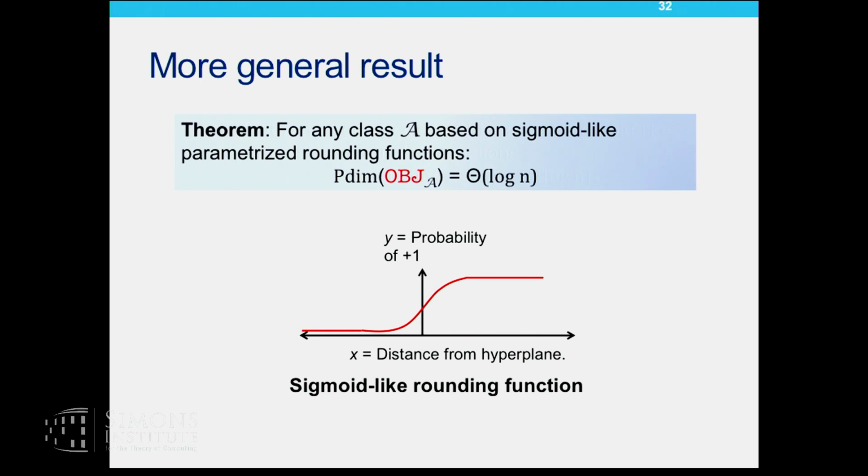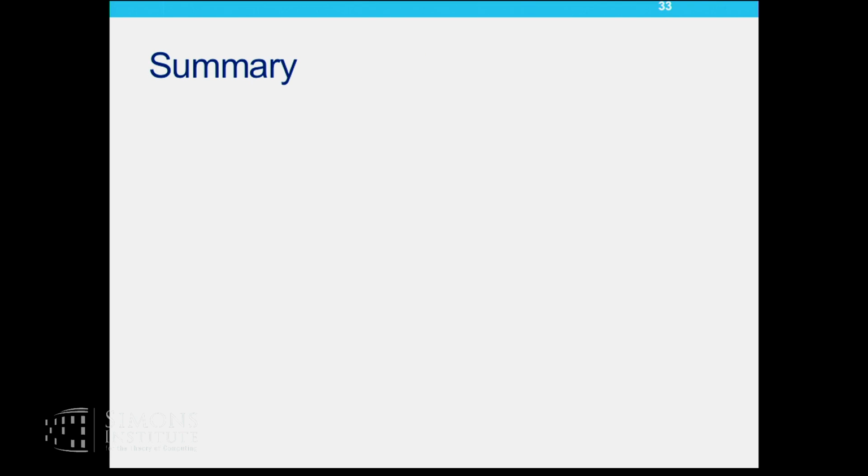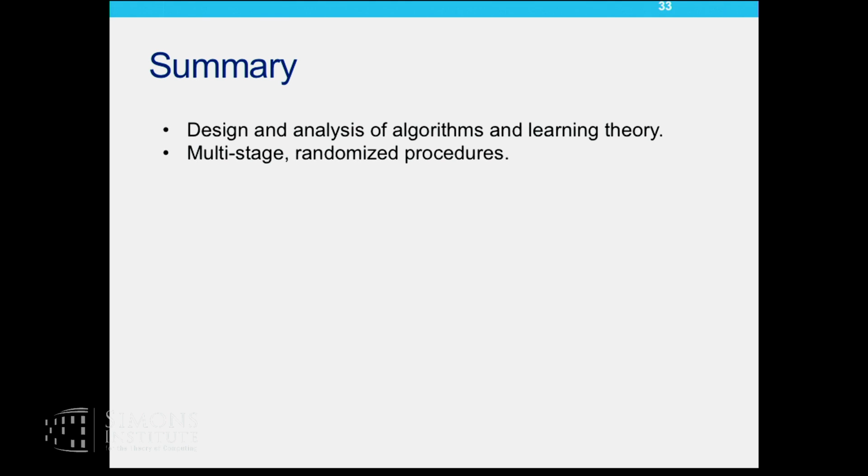So this brings me to the end of my talk. In summary, our work contributes to analysis of algorithms because we provide theoretical grounding to application-specific algorithm selection. And we also push the boundaries of learning theory because the function classes that we consider correspond to algorithms that are significantly complex, multi-stage, and also randomized.